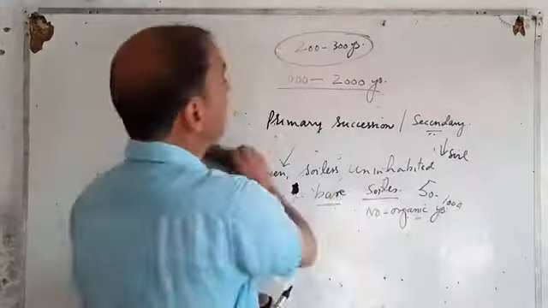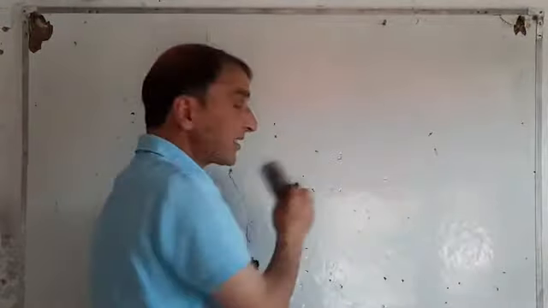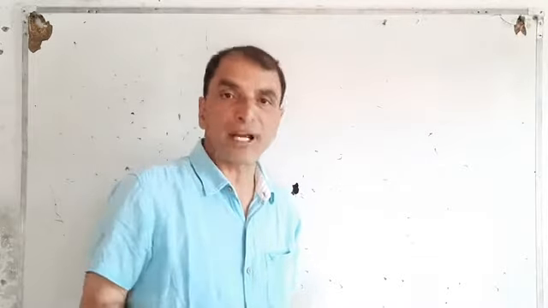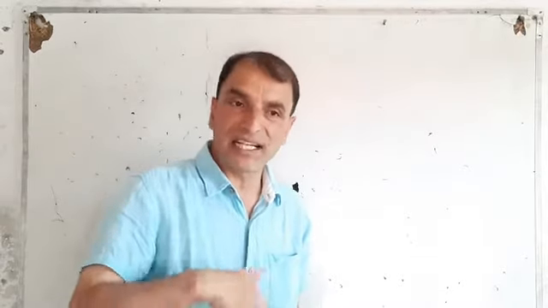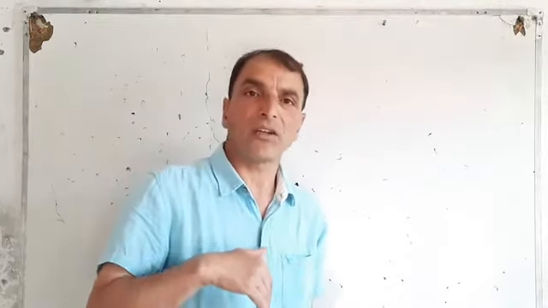Now let us go to the steps in ecological succession. What steps are there in ecological succession, whether it is a primary succession or a secondary succession, whether it is a dry area or an aquatic ecosystem, water area?